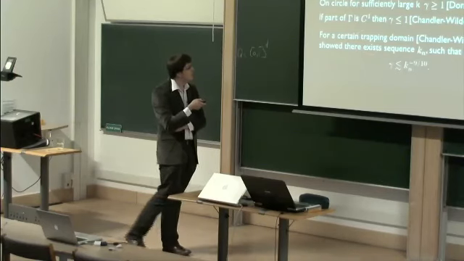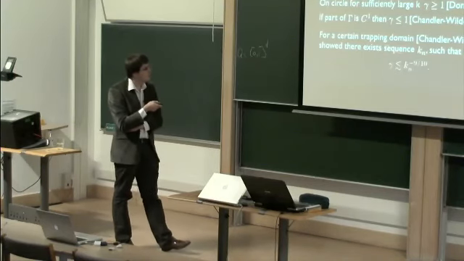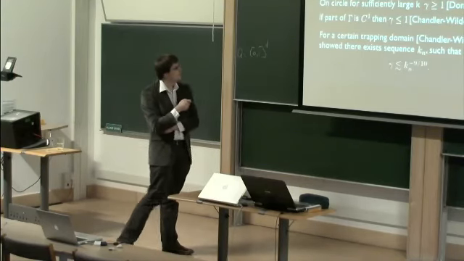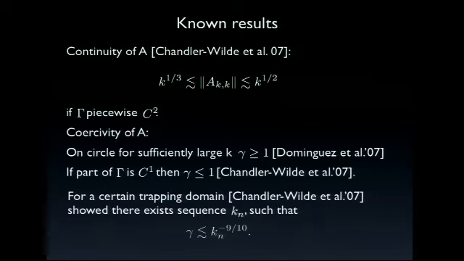And very interesting, for a certain trapping domain, also in this 2007 paper, it was shown that there exists a sequence k_n such that the coercivity constant is actually decreasing with the rate k to the minus 9/10, which is also a very interesting result. And we are going to come back numerically to this trapping domain. So theoretically, coercivity is quite a hard problem, but we'd like to know about this.